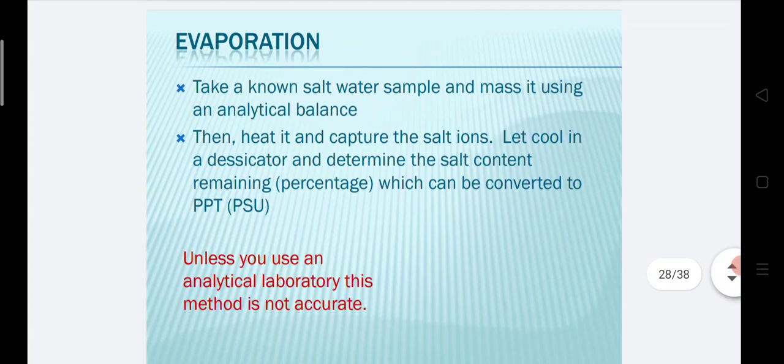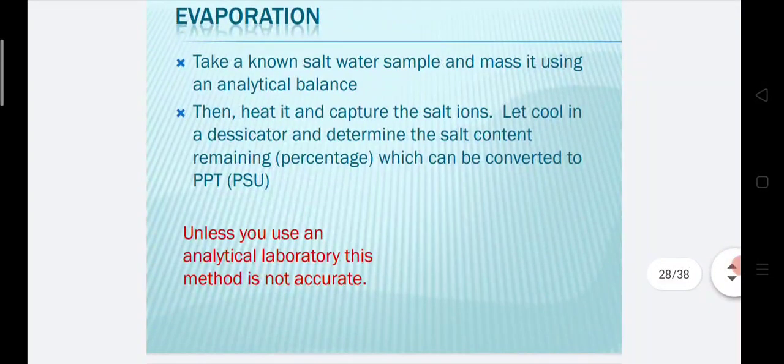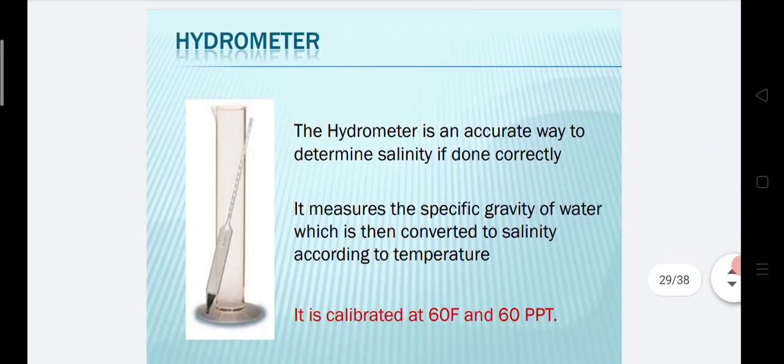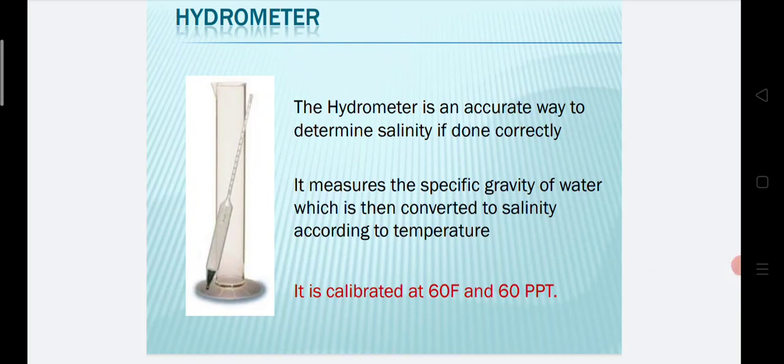Operation: take the salt water sample and mass it using an analytical balance. Then heat it and capture the salt ions. Let it cool in a desiccator and determine the salt content remaining, which can be converted to ppt. Unless you use an analytical laboratory, this method is not accurate. Next we go for the hydrometer. A hydrometer is an accurate way to determine salinity if done correctly. It measures the specific gravity of water, which is then converted to salinity according to temperature. It is calibrated at 60 Fahrenheit and 60 ppt.